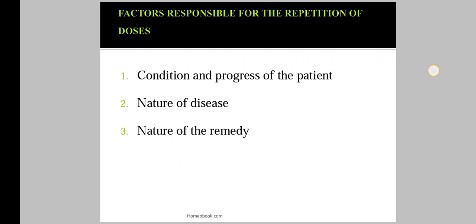In this, first is the condition and the progress of the patient, means what is the condition or the progress of the patient that will recognize whether repetition is required or not. Then second one, nature of disease, means the disease is of acute character or of chronic character. Then the nature of remedy, means when we select the similimum, it is a short acting medicine or a long acting medicine. What is the nature of that particular medicine, that will decide the repetition of the dose.